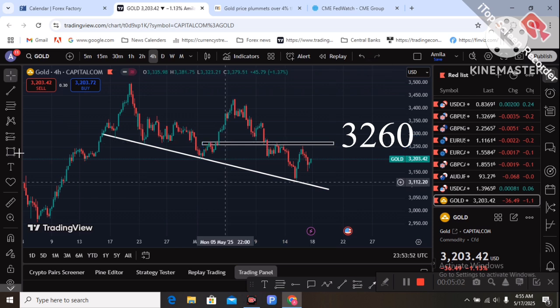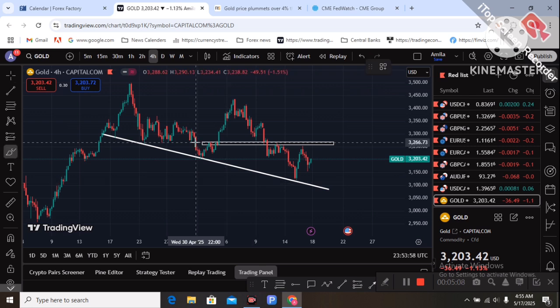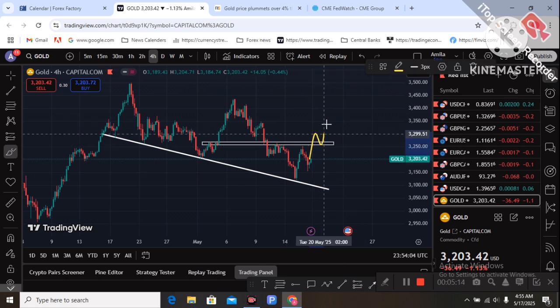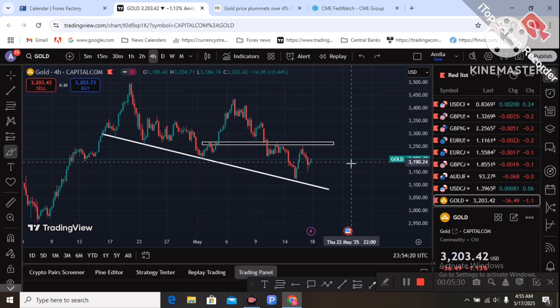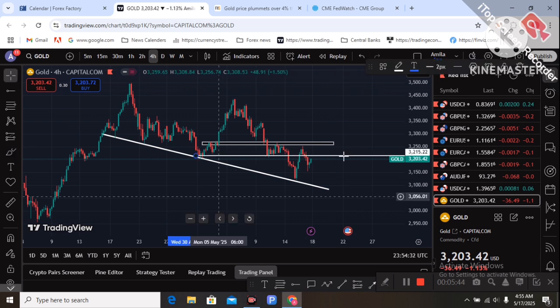Price is not going to the upside from this level, so again this level is important. If price next week breaks this level and retests like this, technically this is bullish and you have a buy opportunity. Remember, gold is a safe haven asset. If global uncertainty continues, gold can see demand. That's one side, with a target of 3,300. And if buyers do not break this level and price continues to the downside, that's your sell opportunity next week.